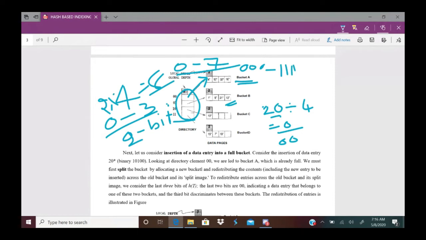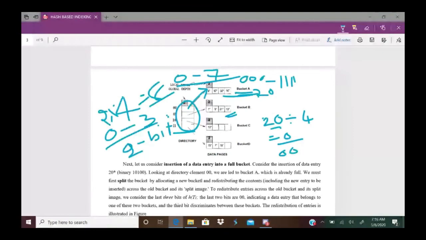So now you look. First, it has to split this bucket A. Now, how are the entries of bucket A to be distributed? There is a point. Because place is not there, we doubled the directory.